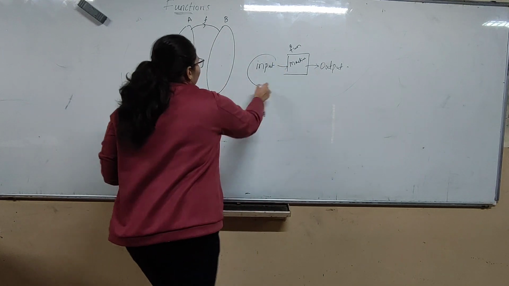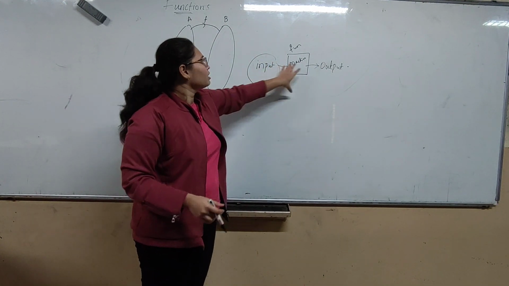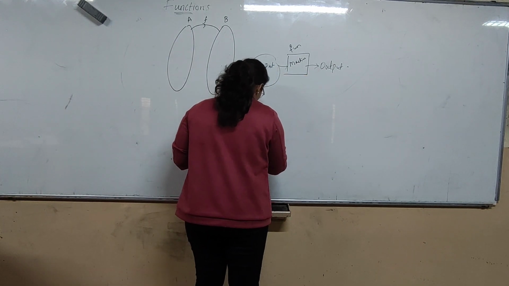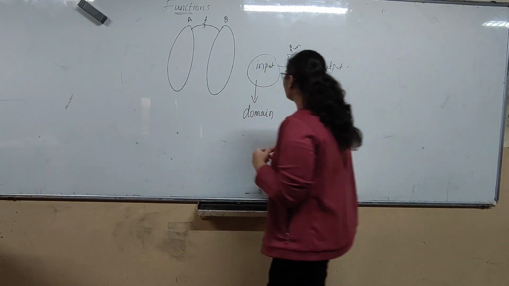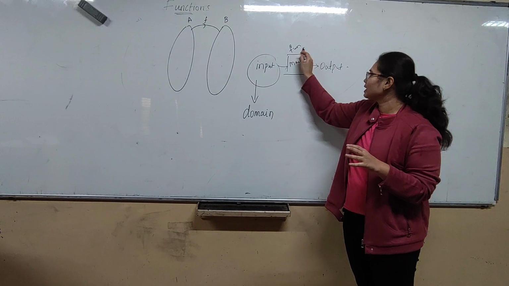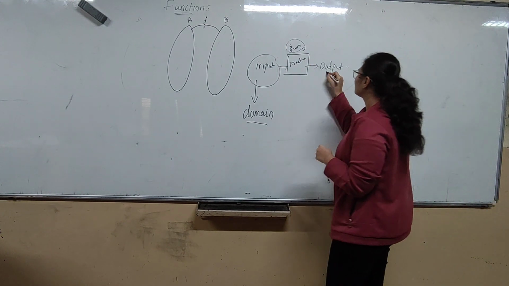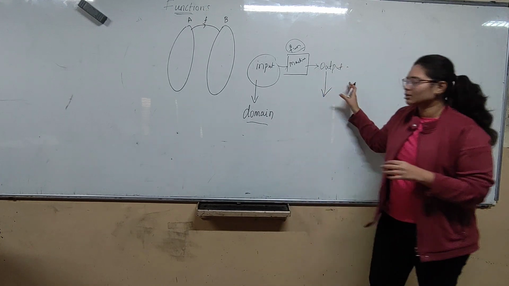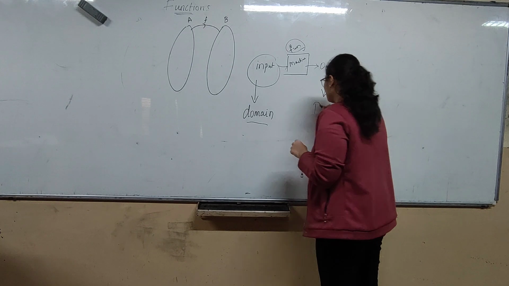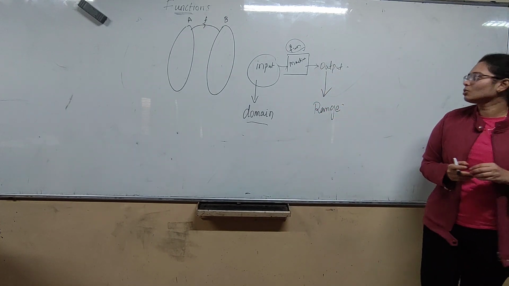So the possible inputs for this function are called the domain. How many possible inputs can be taken by this function is called the domain. And all the possible outputs we get are called the range.